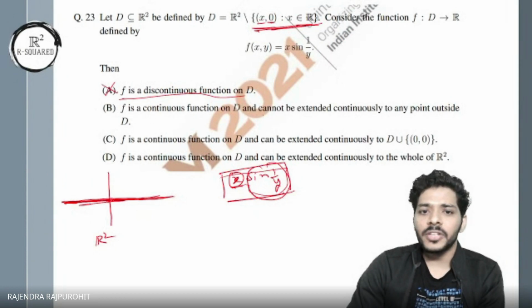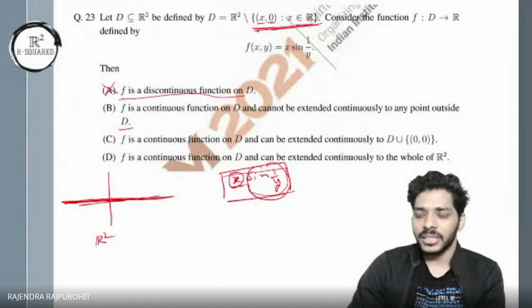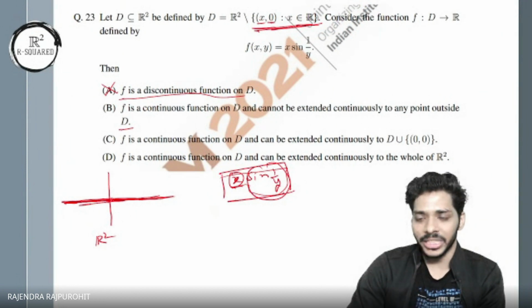f is a continuous function on D and cannot be extended continuously to any point outside D. So anyone wants to explain this? It cannot be extended to any other point outside D. Anyone? Can we extend this function outside D? Like, can I talk about this point, to a continuous function I want to extend?